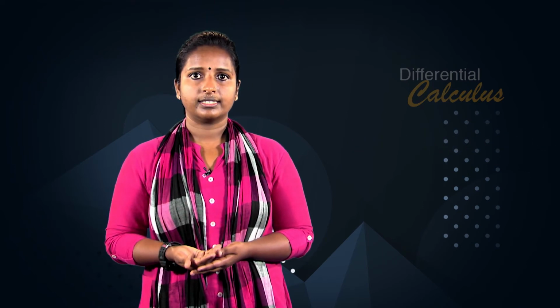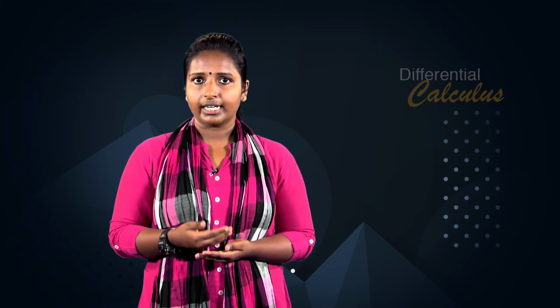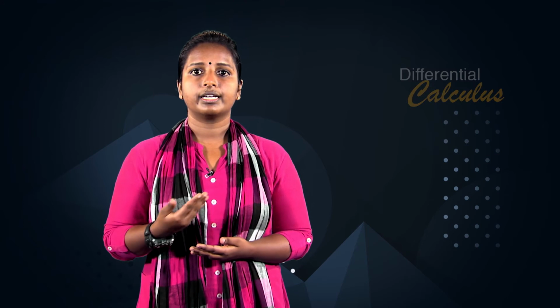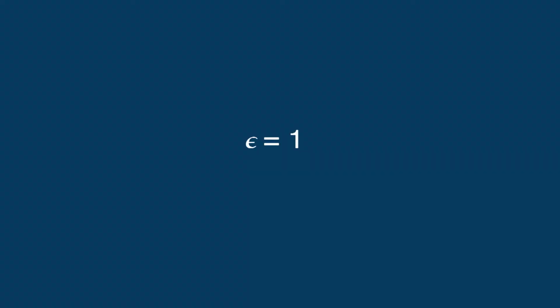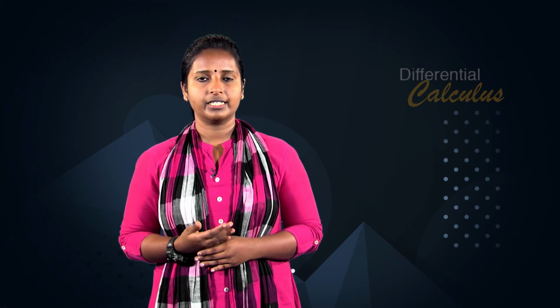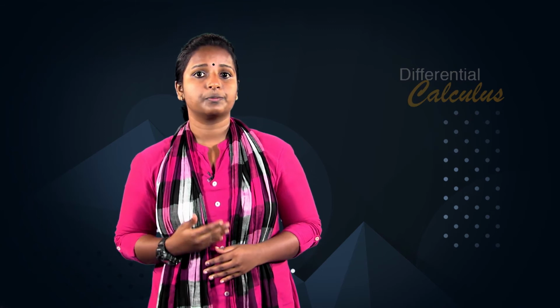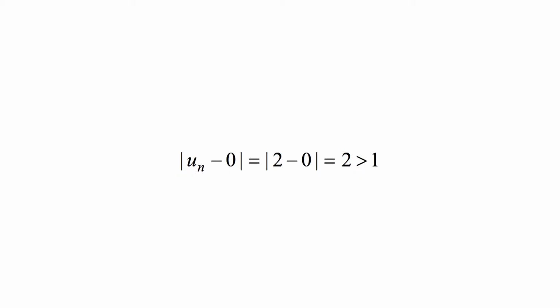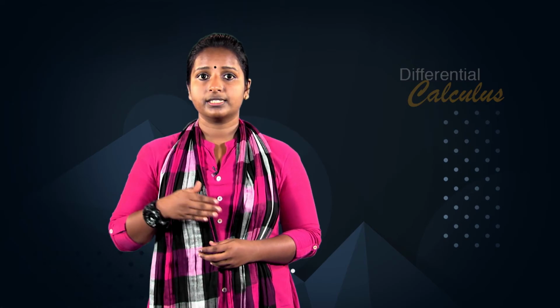If player A asserts that 0 is the limit of this sequence, he will lose the N-epsilon game when player B picks a value of epsilon less than 2. To be definite, let player B choose epsilon equal to 1. Then no matter what value player A picks for N equal to N(1), his response will not be adequate. For player B can always select an even number n greater than N, for which the corresponding value u_n is equal to 2 and for which the absolute value of u_n minus 0 equals the absolute value of 2 minus 0, which equals 2, greater than 1. Thus, the number 0 is not the limit of the sequence u_n.